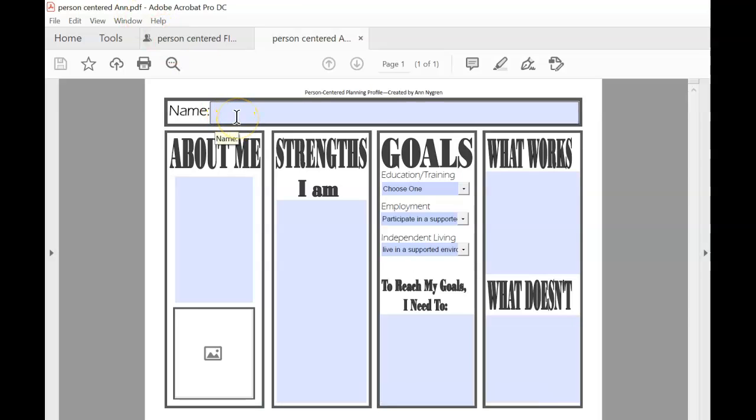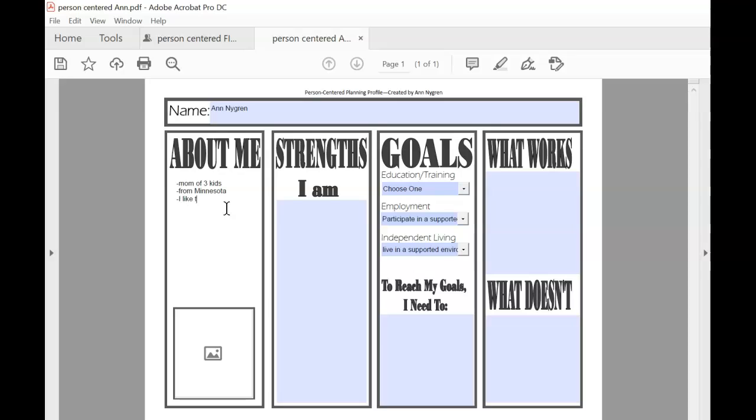So I'm going to go ahead and fill in each of the sections. So for the name, you write your first and your last name. And then in the About Me section, this is where you can share whatever you want to share about yourself. So I will write I'm a mom of 3 kids. I am from Minnesota.